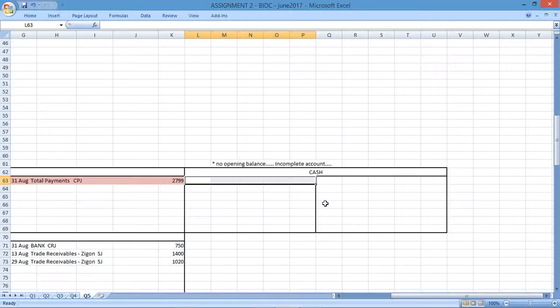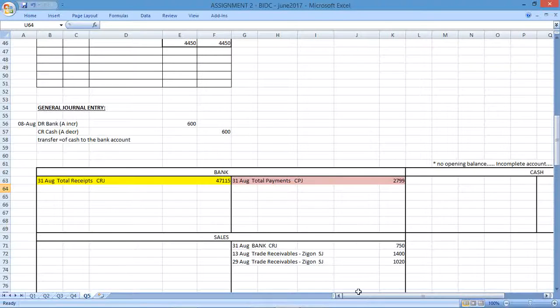If we transfer cash to bank, you're transferring how much? Paid 600 cash into the bank. So you would have had 600 leaving the cash, going into the bank. And this occurred on day 8. So the 8th of Aug. This would have been cash, general journal.